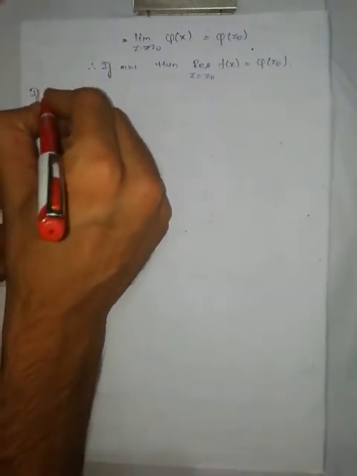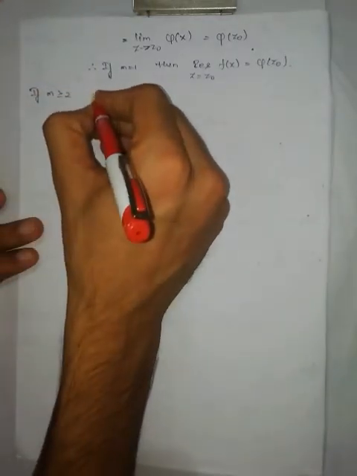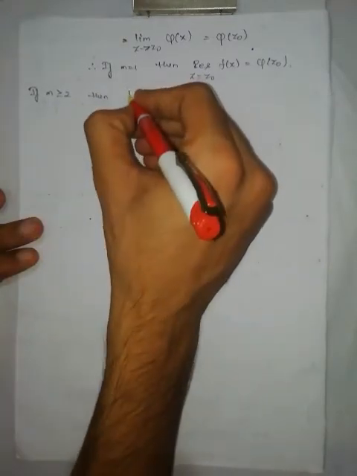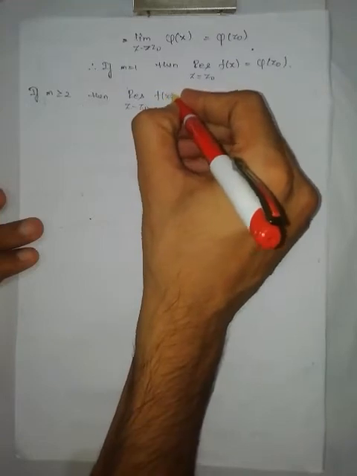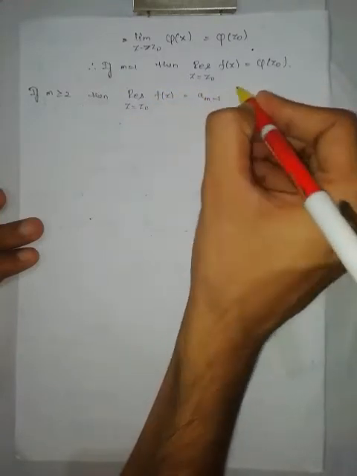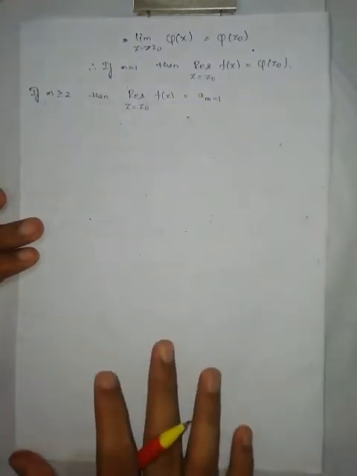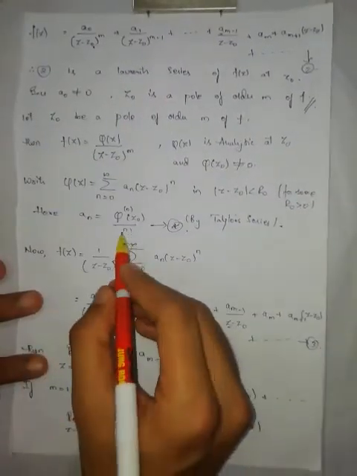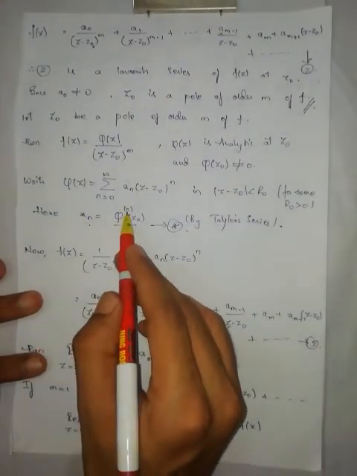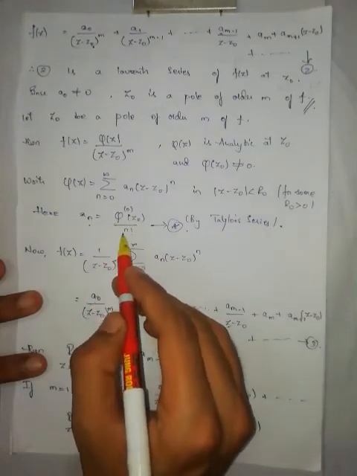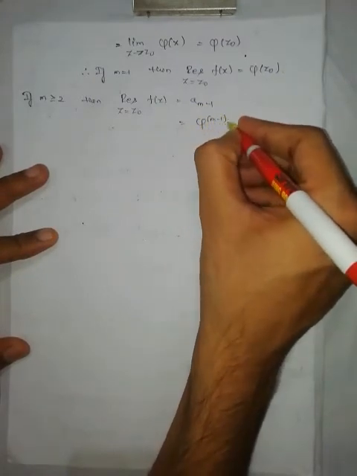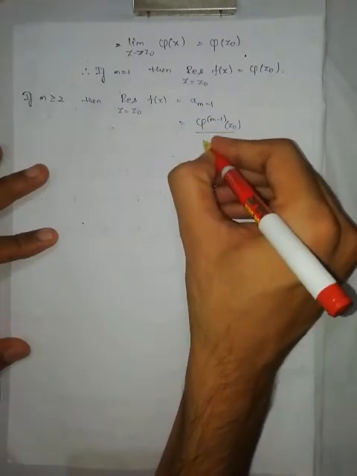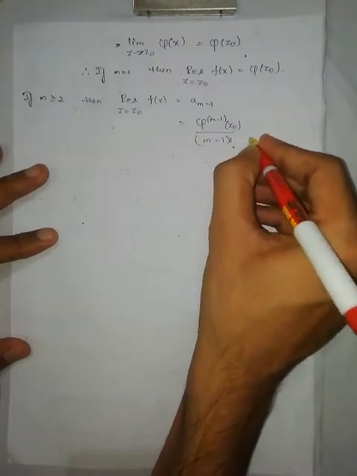Now if m is greater than or equal to 2, then what we got? Residue at z is equal to z naught of f of z is a m minus 1, from equation number star. What is a m minus 1? It is the m minus 1th derivative of phi at z naught by m minus 1 factorial.